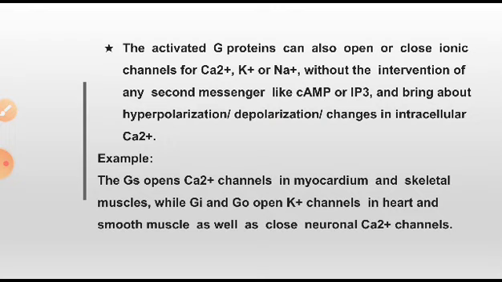So by only controlling the opening or closing of the channels, the physiological roles will be controlled. For example, GS opens calcium channels in myocardium and skeletal muscles, while GI and GO open potassium channels in heart and smooth muscles, as well as close neuronal calcium channels. Okay.